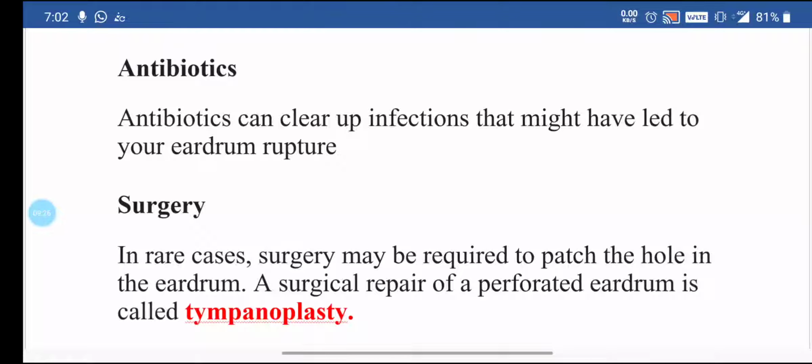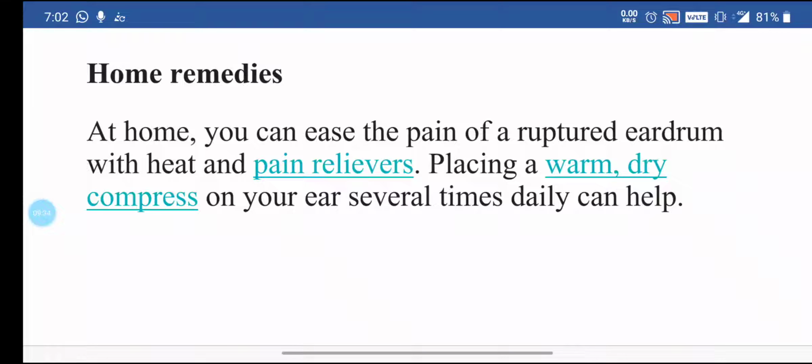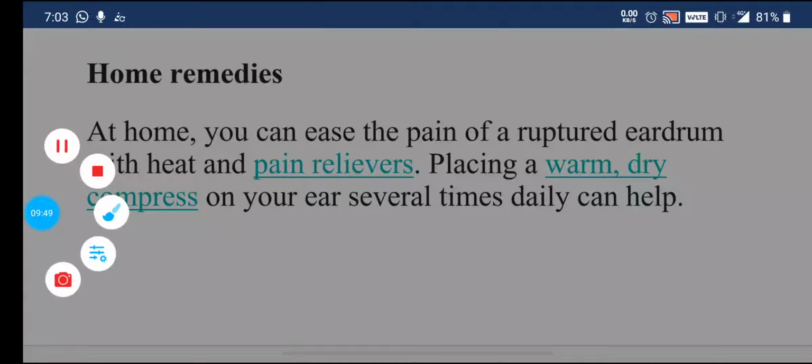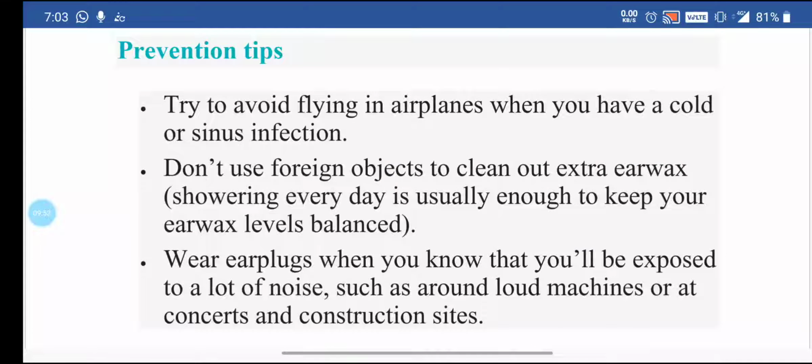Second is a higher dose of antibiotics. And last is surgery. It is known as tympanoplasty, a surgical repair of the perforated eardrum. You can also sometimes use a pain reliever, any painkiller, or place a warm dry compress on your ear several times. It can help. These are the home remedies.